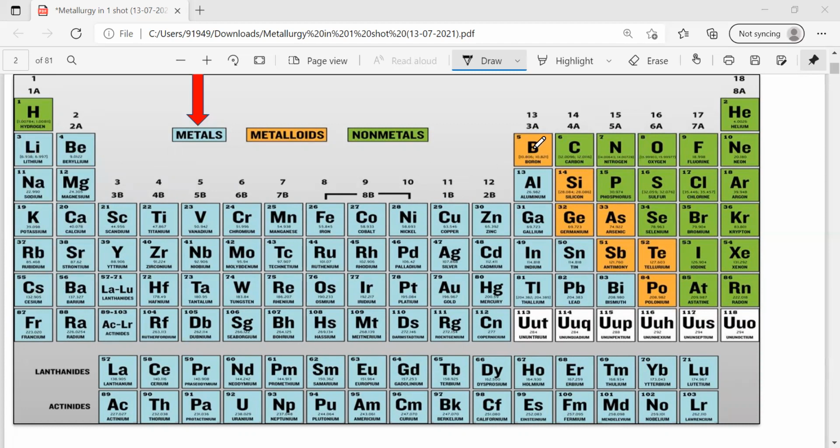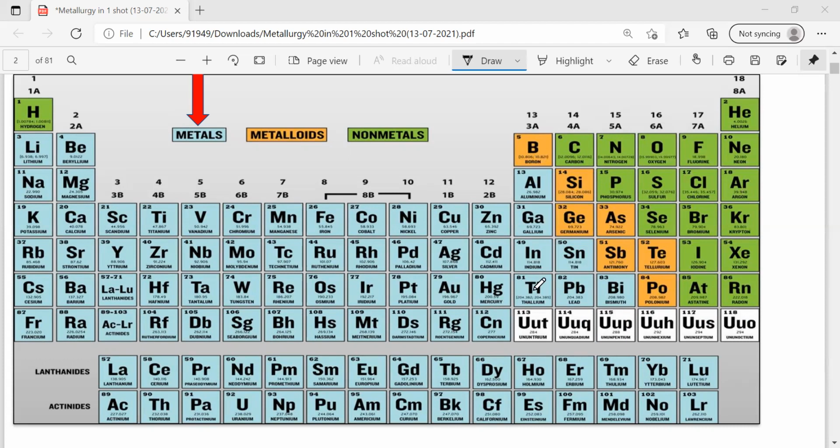Whereas if you come to this one, that is boron family, carbon family, nitrogen family, oxygen family, halogen family, and noble gases, in any group from top to bottom, the metallic character increases. So if you observe the bottommost elements of any group, they are metals.